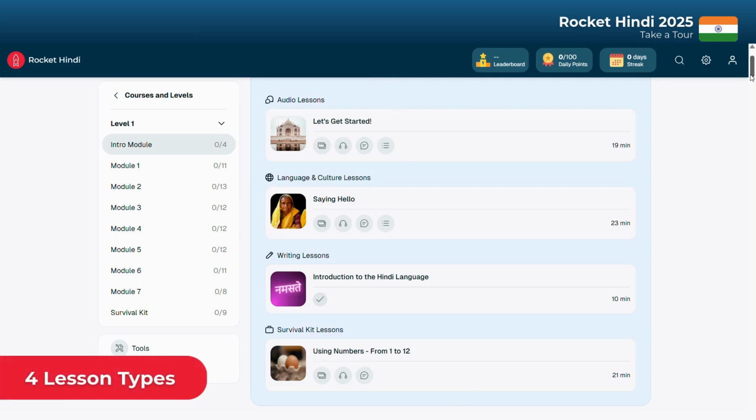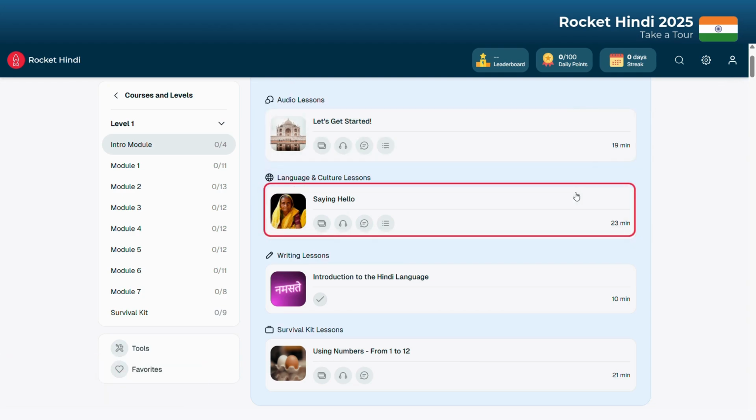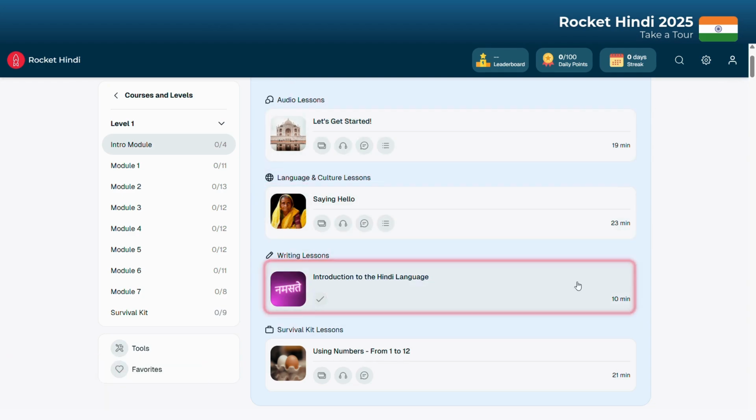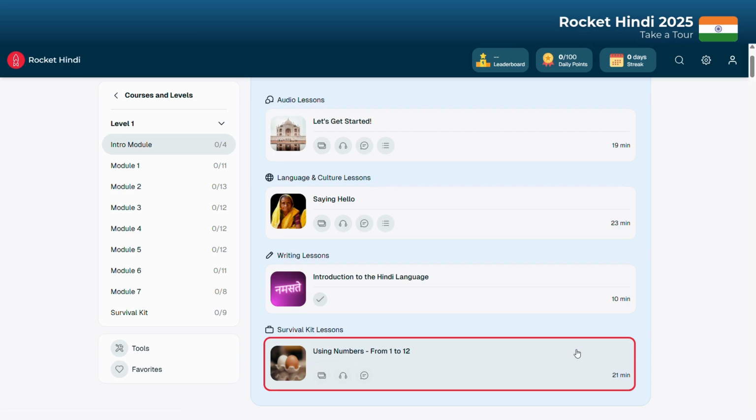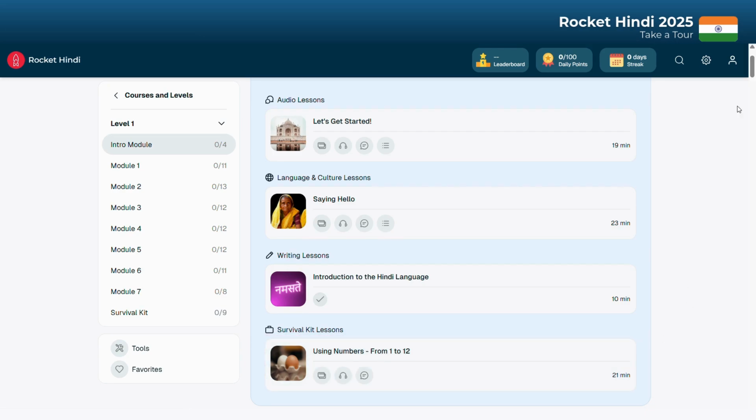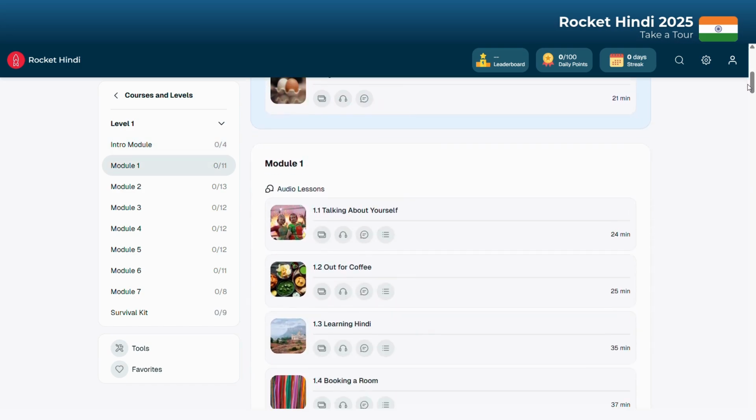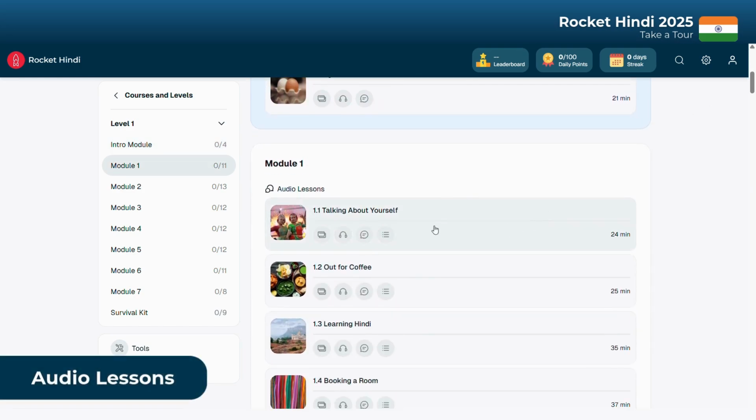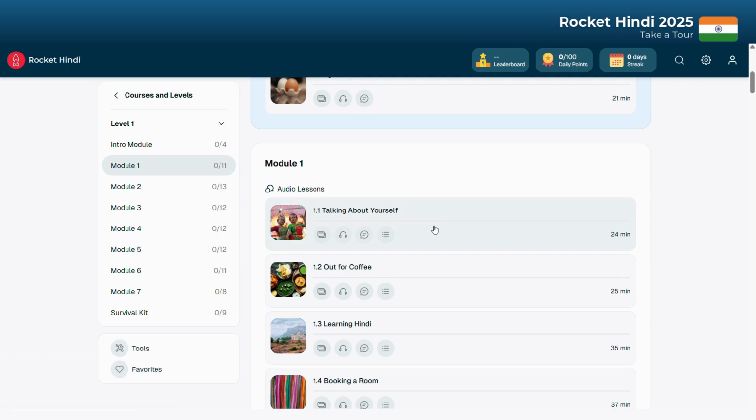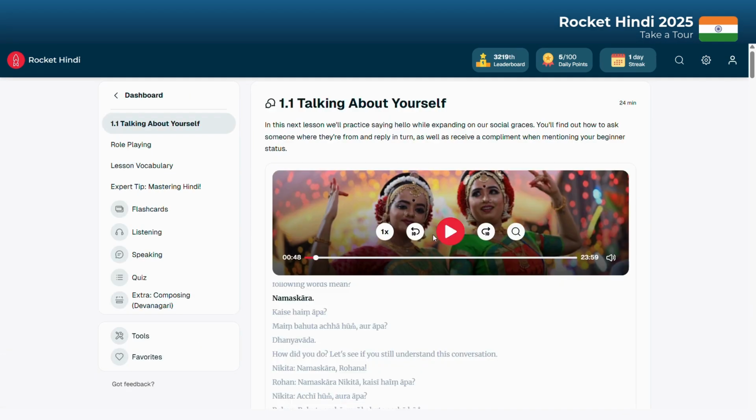There are 4 core types of lessons in Rocket Hindi: audio lessons, language and culture lessons, writing lessons, and survival kit lessons. Each one plays a key role in building a full understanding of Hindi. Let's break them down. First up, the audio lessons, your go-to for listening and speaking practice. These feature everyday conversations broken down by our expert tutors. Each lesson revolves around one realistic dialogue, so you hear Hindi the way it's actually spoken.